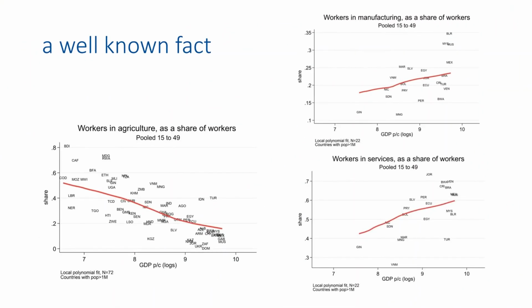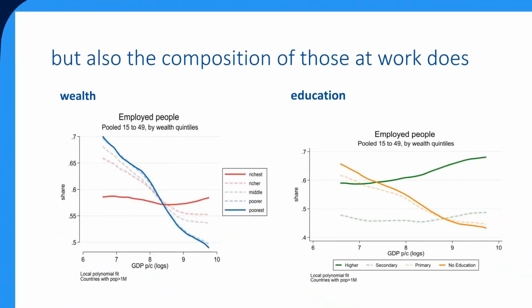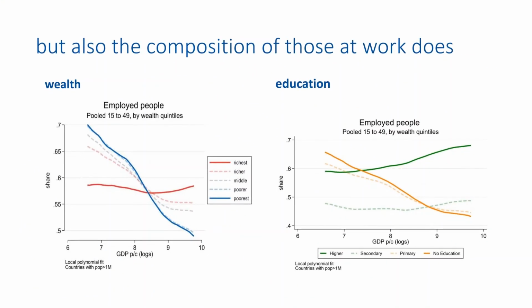As development proceeds, the share of workers in agriculture falls, while the share of those who are in manufacturing and services increases. But coupled with that is a change in the composition of those who work. In particular, if we look at wealth, we see a drastic drop from 70% to 50% in the share of people at work in the poorest quintile, whereas the share of people at work in the top quintile of wealth remains stable at slightly below 60%. This suggests that the workforce becomes wealthier with higher levels of economic development.